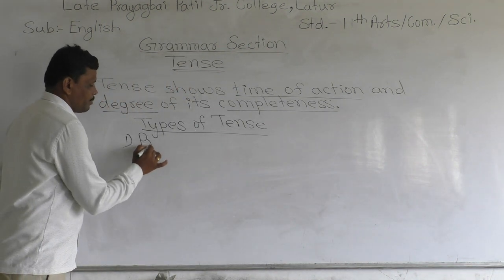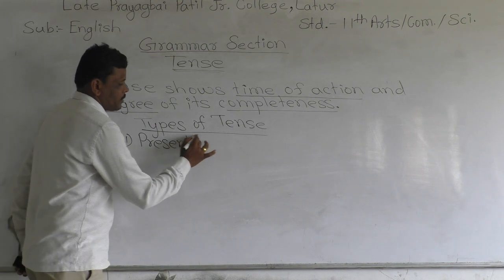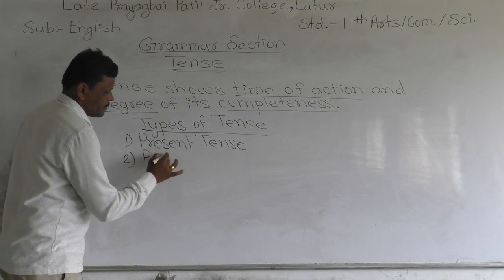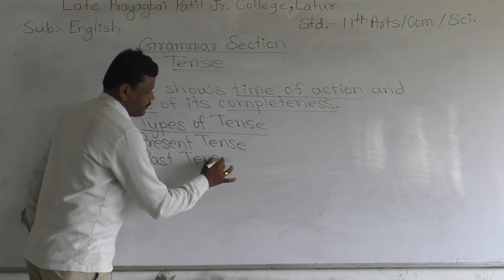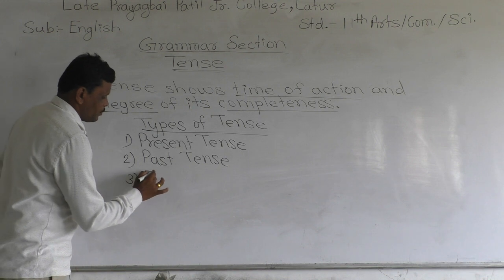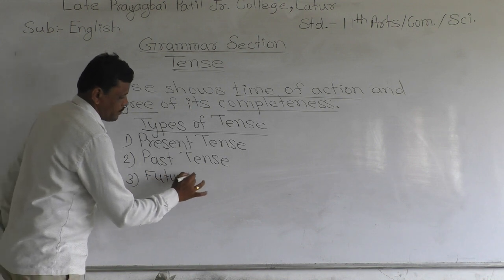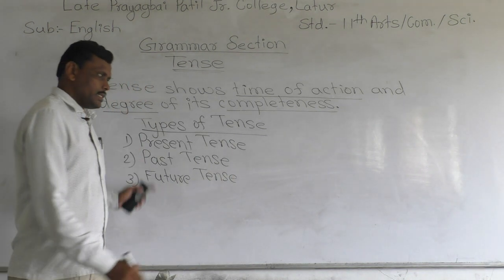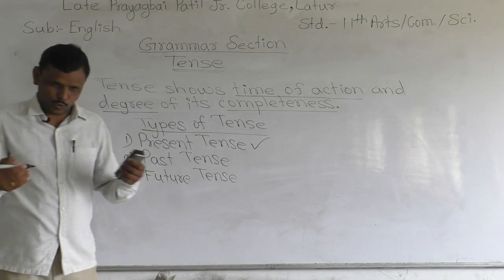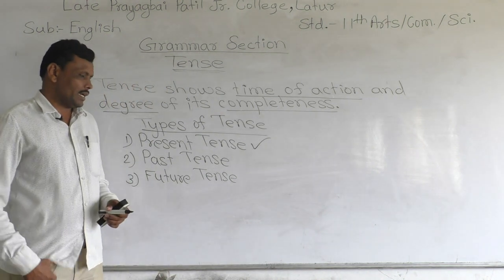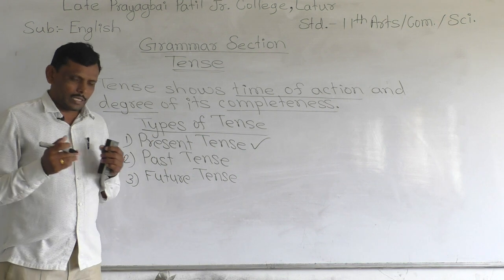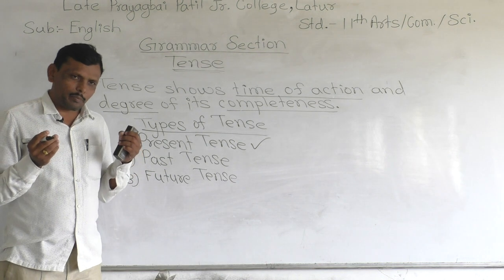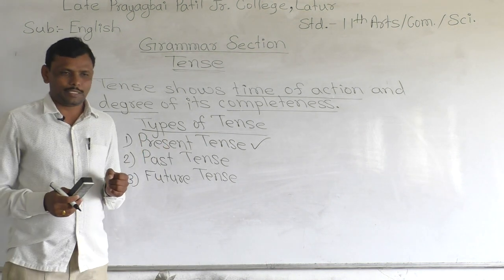First is present tense. Second is past tense. And third is future tense. Present tense means present time. Today, this date, this year, this present week, this present month, that is in present.